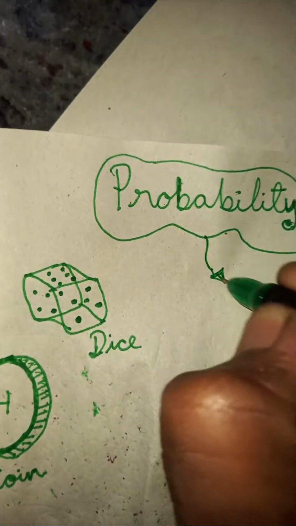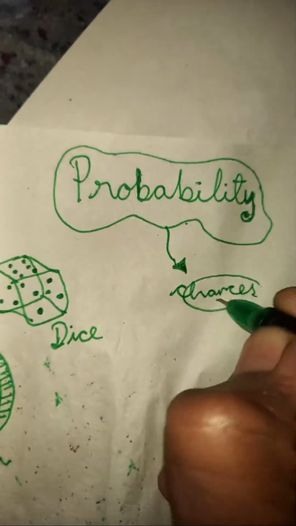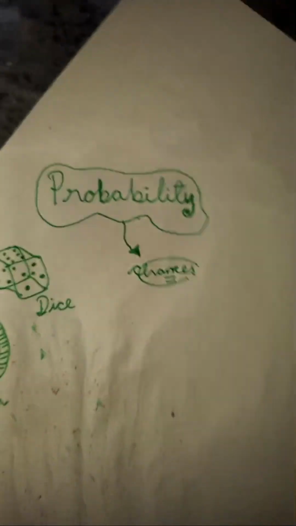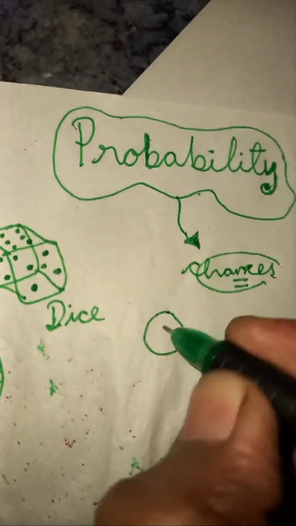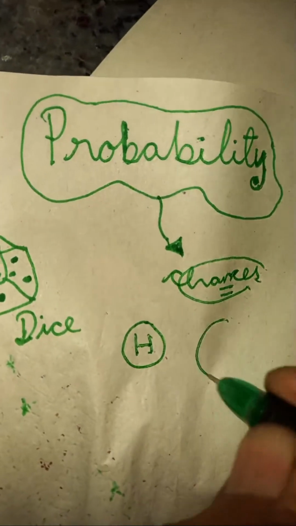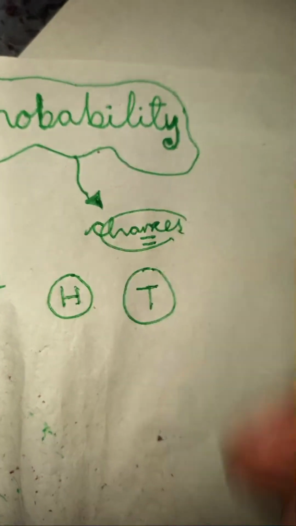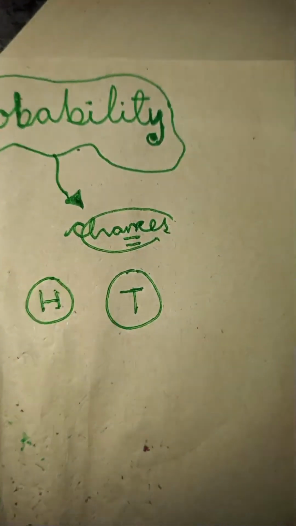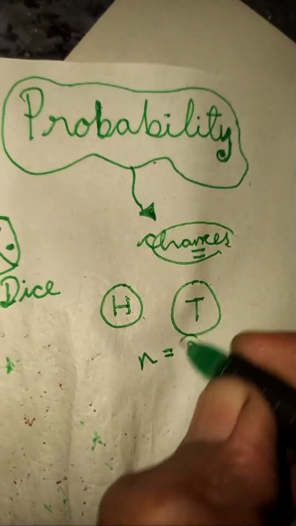Probability is nothing but just about chances. I'm going to tell how it is going to work. Here, chances means if you take a coin, you have two chances. One chance is that it can come heads up, or it can come tails up. If you throw it, it comes as head or it comes as tail. So there are totally two chances.